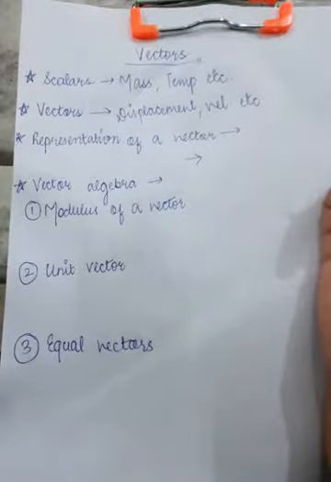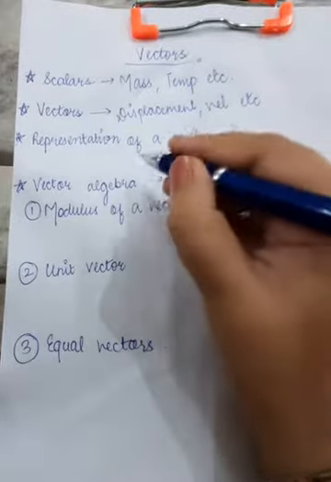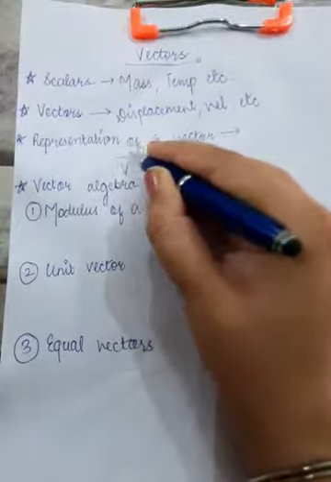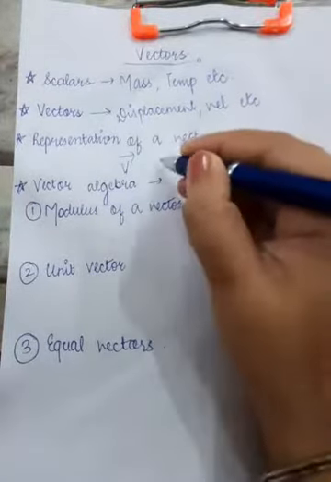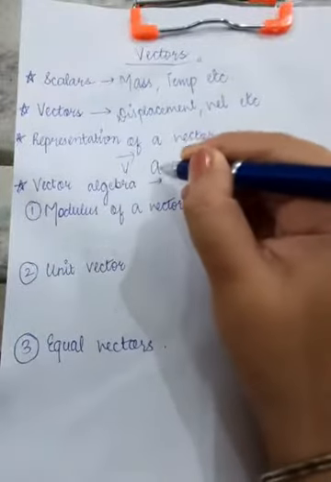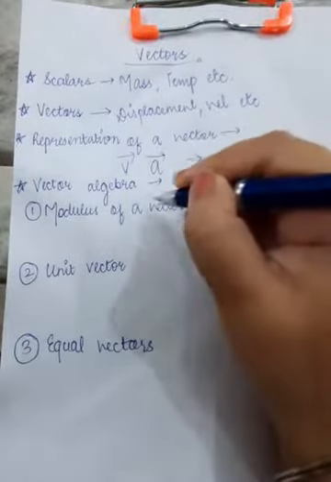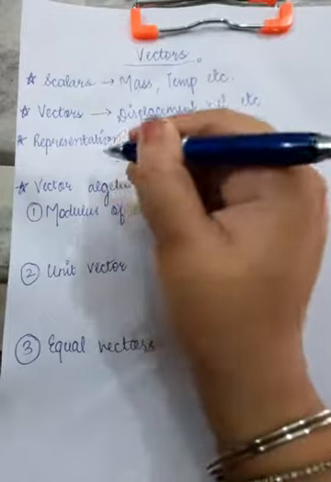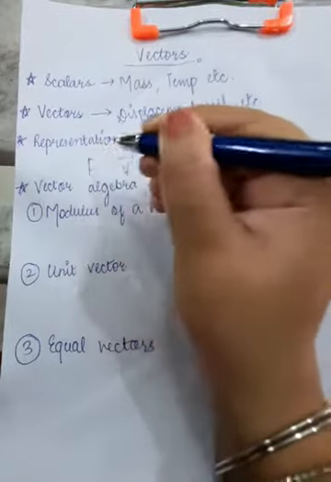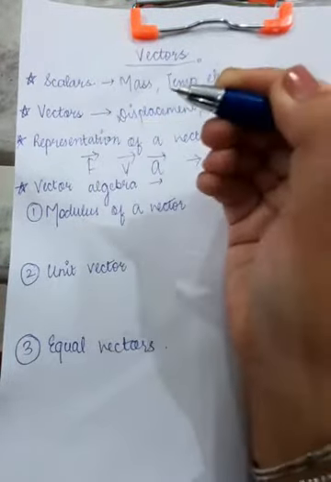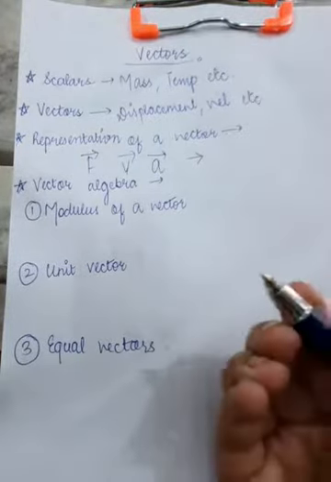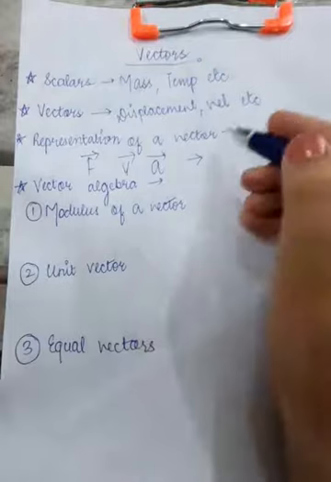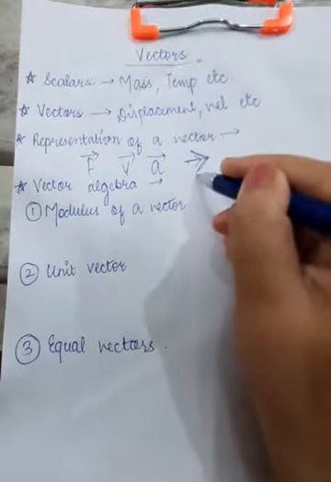Velocity is a vector quantity, so it is represented by putting an arrowhead over v. Acceleration is a vector quantity, so it is represented by putting an arrowhead over a. Force is a vector quantity, so it is represented by putting an arrowhead over f. So this is the representation of a vector quantity. We use this symbol, an arrowhead.